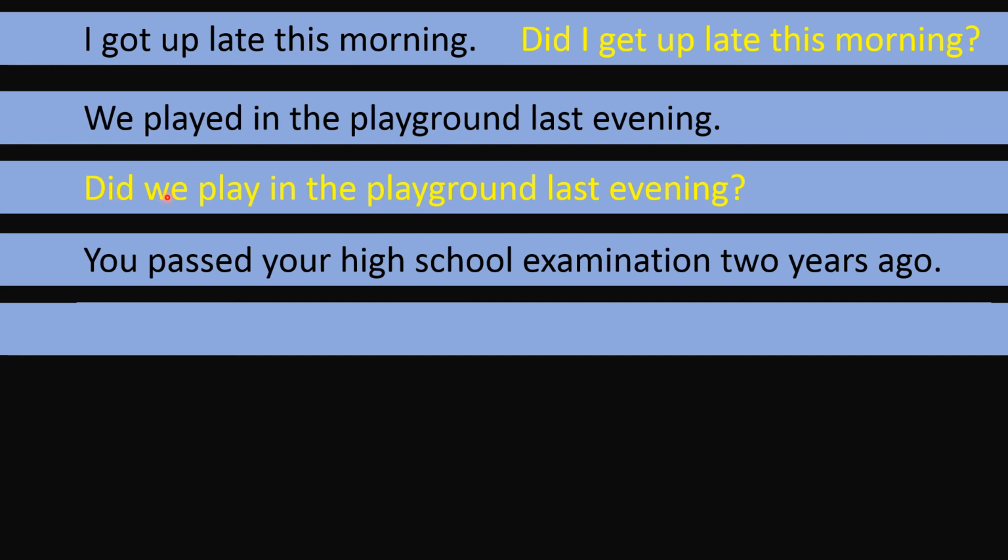So question, did we play in the playground last evening? Now this is the next statement. You passed your high school examination 2 years ago. So how do you make the negative of it? Of course, you change this second form into its first form. Passed, first form, pass. And before that use did, and with did we use not. So you did not pass your high school examination 2 years ago.